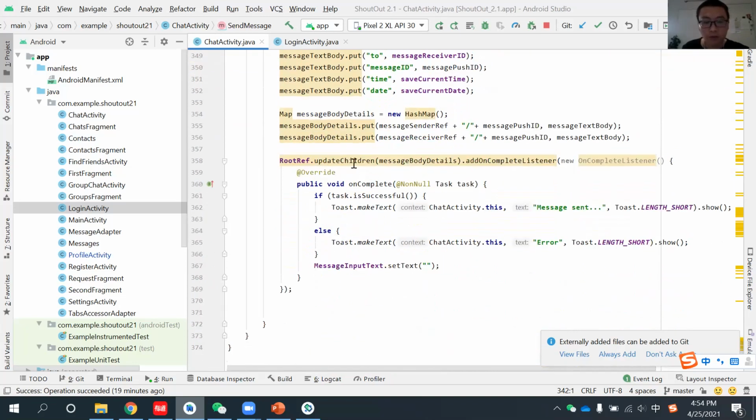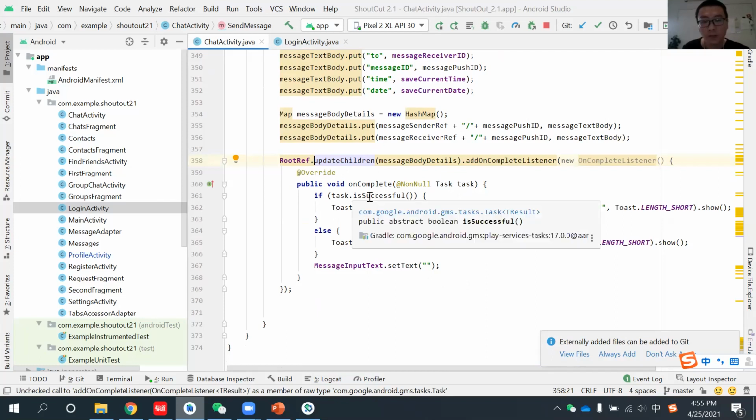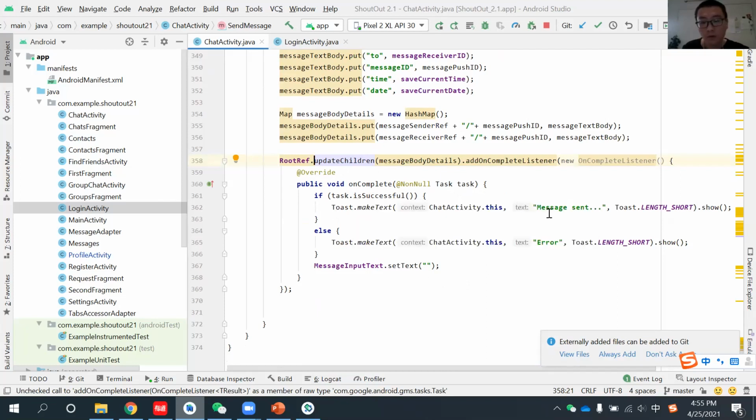So after all those things are done, we just send this out, and then we need to update our database. So here we go. You can see all those things going in. And after all those things are done successfully, we will give you a hint in the end to show that the message is already sent, so that you know that your message is sent successfully.